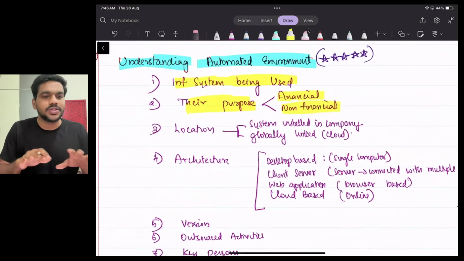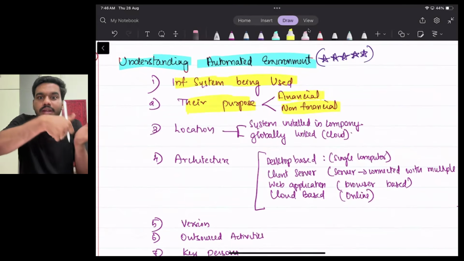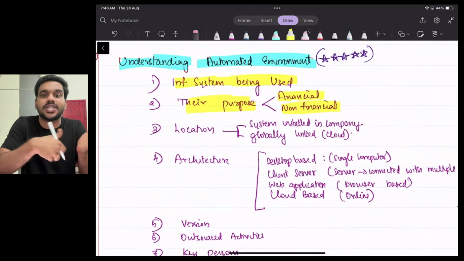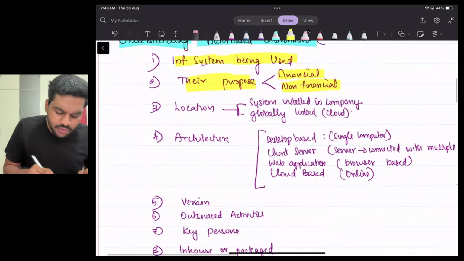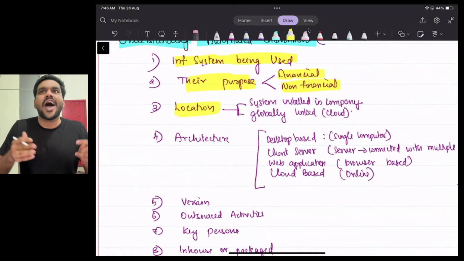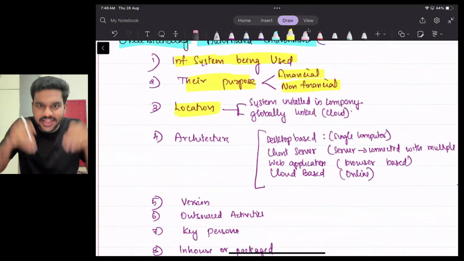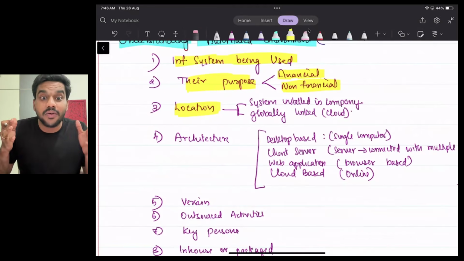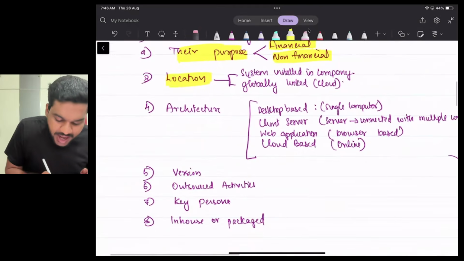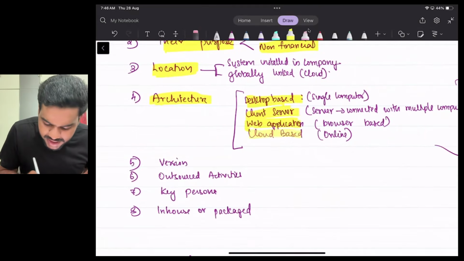Say, for example, they are using some accounting software. It's for financial purpose. They are using some biometric device to take the attendance of the employees. That's a non-financial purpose. So what are the systems they are using? What is their purpose? Next, what is the location? Means where is this particular system? Whether the system is installed in the company or whether it is globally linked, like it's in the cloud. Where is the location of the system? Next, architecture. Architecture means whether it is desktop based, client server, web application, cloud based.